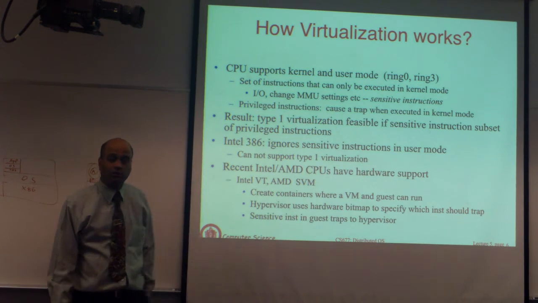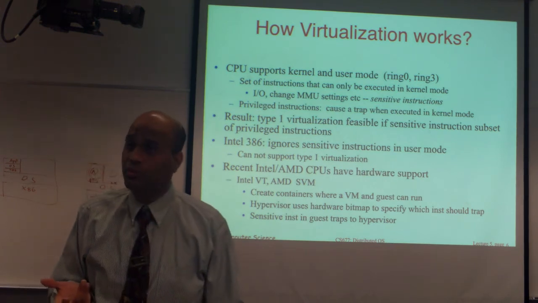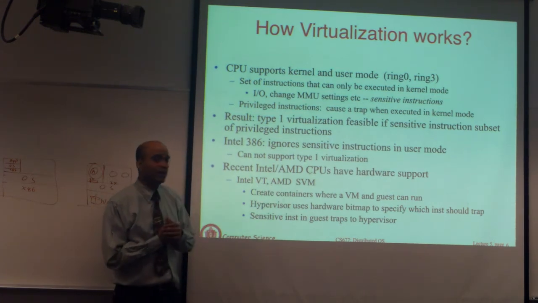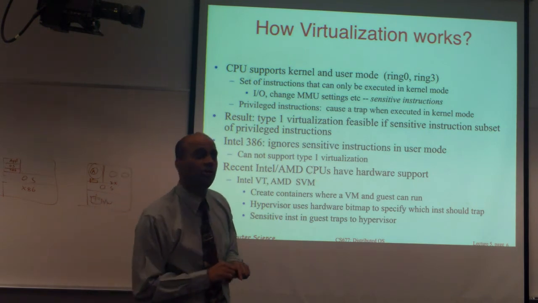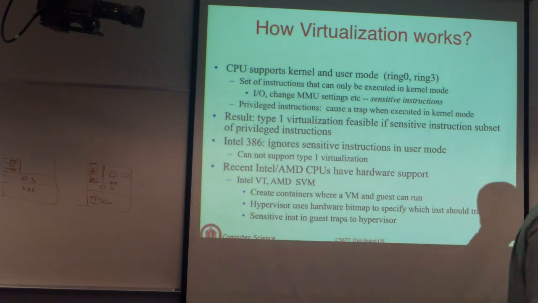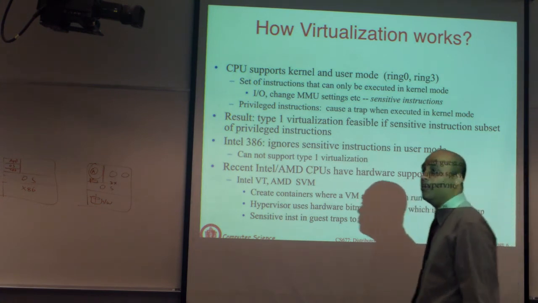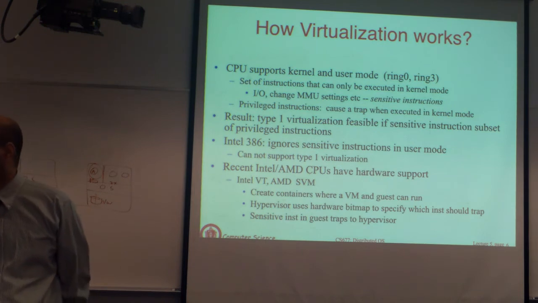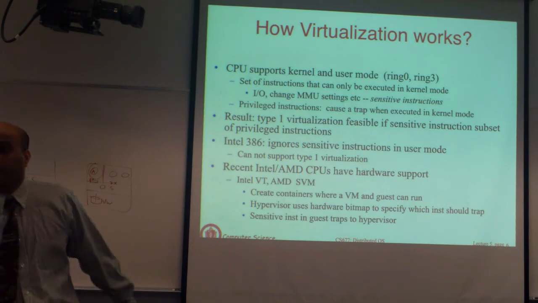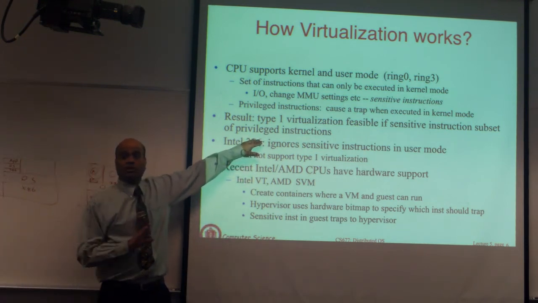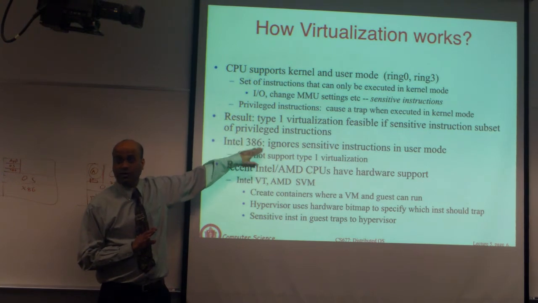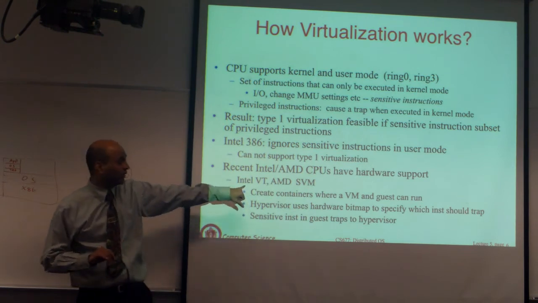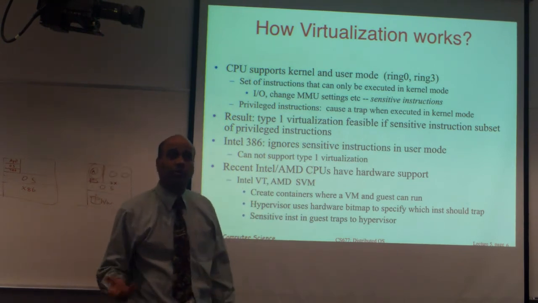So what newer versions of Intel and AMD CPUs do is there are specialized virtualization technologies called Intel VT, and AMD SVM. What this allows you to do is create a bit mask for instructions, 1 bit per instruction. If the bit is set, what that says is if that instruction is executed in user mode, cause a trap. You can explicitly set bits for instructions. Because by default, when you execute a kernel mode instruction in user mode, it is ignored. But you can set a bit saying if this instruction is executed, don't ignore, cause a trap. That's what VT does. And so you have a hardware bitmap on what instructions to trap.